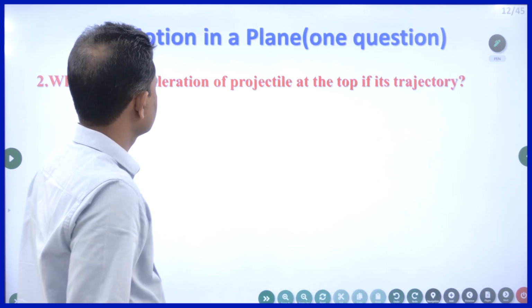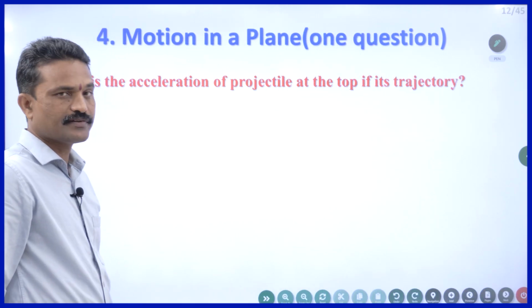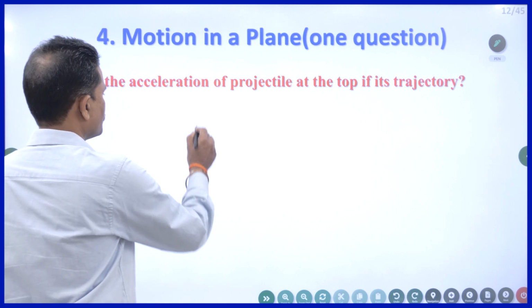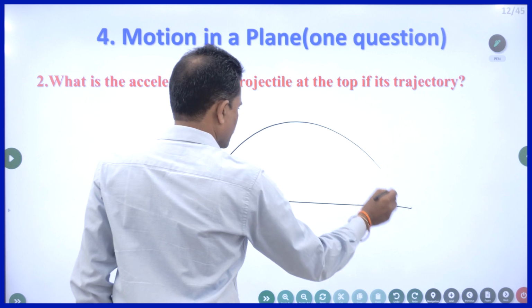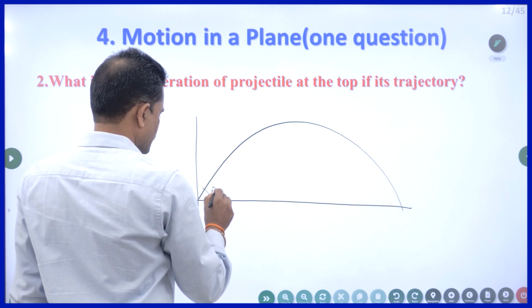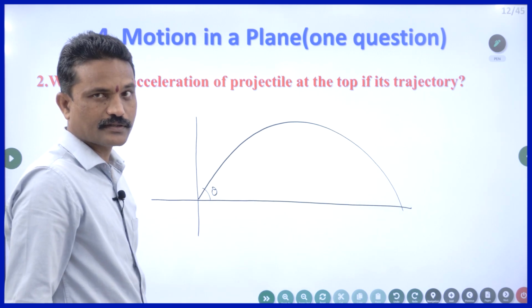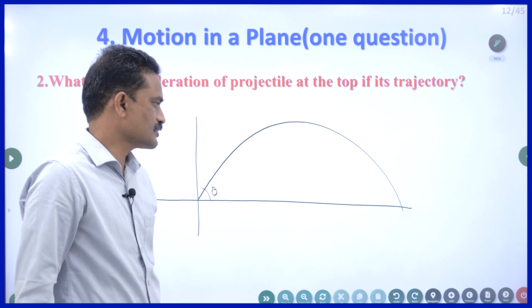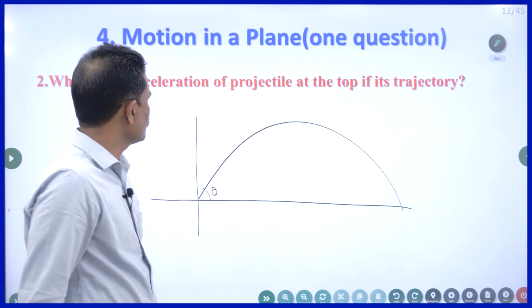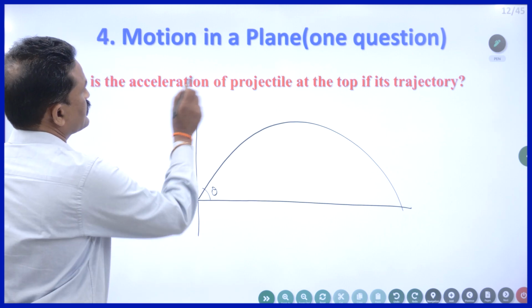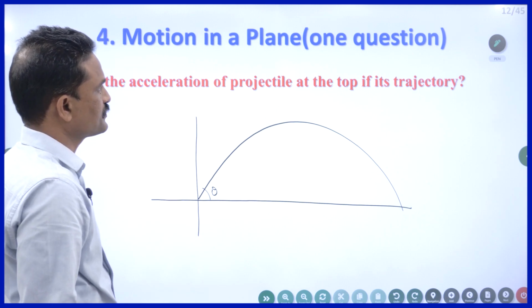What is the acceleration of a projectile at the top of its trajectory? So I told you a projectile is something which is thrown upwards with an angle theta with the horizontal. This is called a projectile. This we already discussed in that video, right. Now the question is, what is the acceleration of projectile at the top of its trajectory?